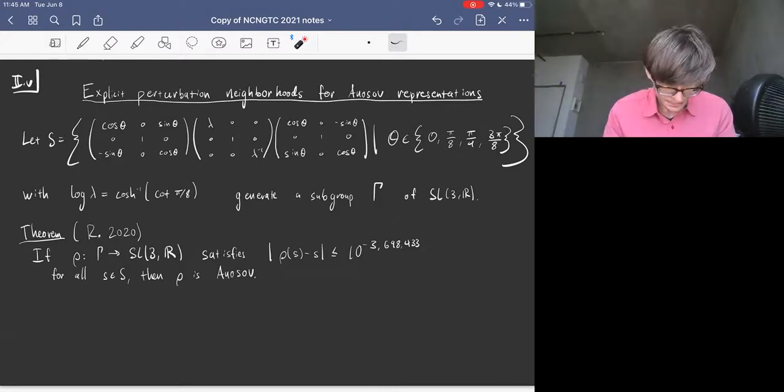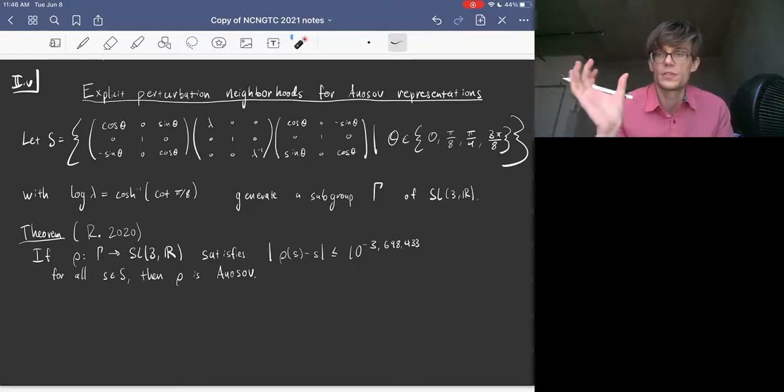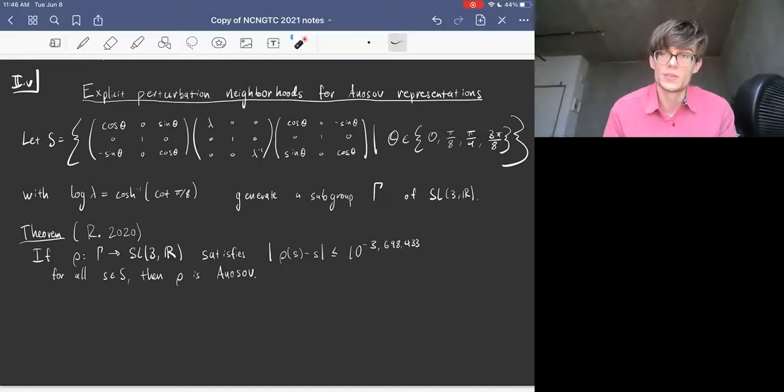And then you get this theorem. I guess there's one more step: you have to control how the generators affect words of pretty large length. This theorem says that if rho is any other representation of gamma to SL3R, so that the distance between the generators, under rho of S and S itself, is at most 10 to the minus 3.7 million for all S in this generating set, then rho is Anosov. By distance between generators, I mean just use the difference between the matrix entries. Look at each difference between each matrix entry and make sure each of those entries is less than this number. If that holds, then rho is Anosov.